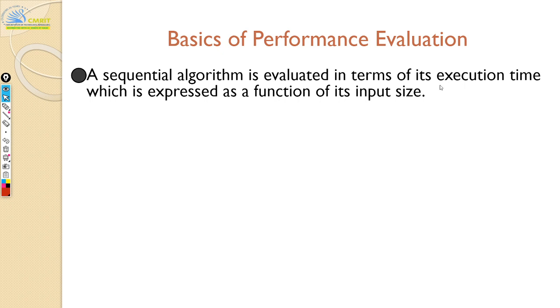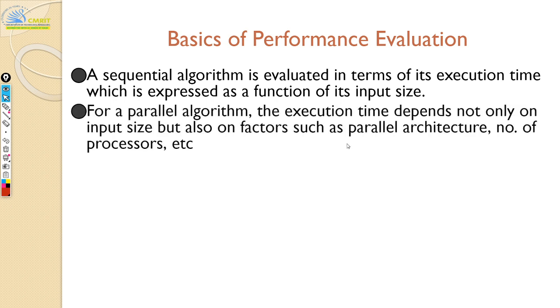That is represented in terms of your input size, correct? When you take merge sort, quick sort or any particular algorithm, you represent it by the size of the input. That's why we say T(n) for merge sort is some polynomial equation, where n is nothing but the input size. But for a parallel algorithm, it's not only the input size, but it also depends on the number of processors and many other factors. Mainly we will deal with the number of processors.